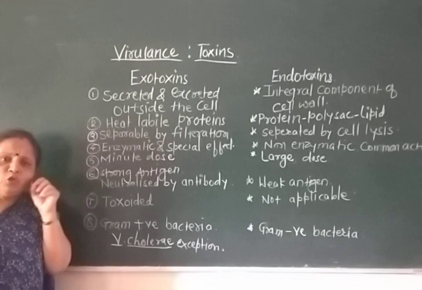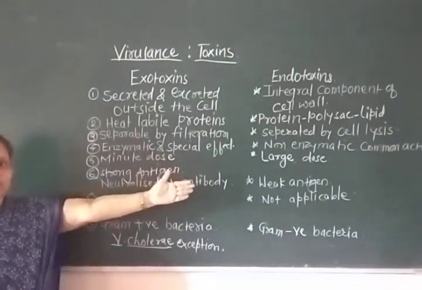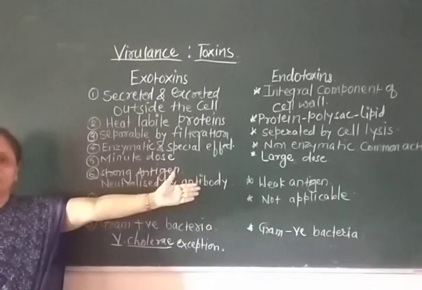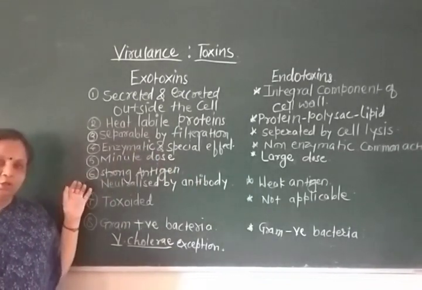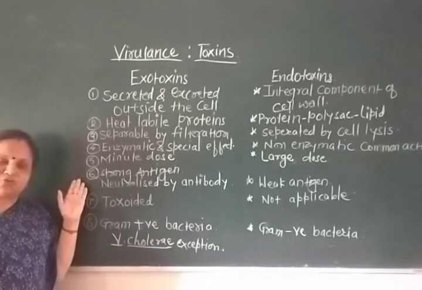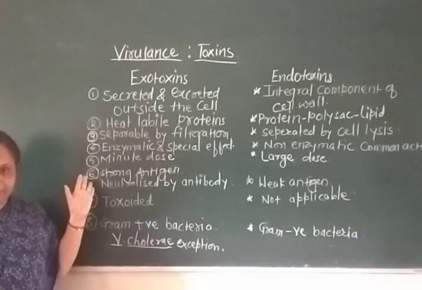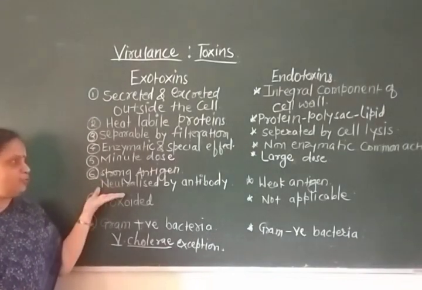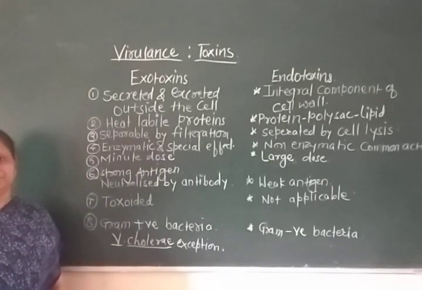Exotoxins are active only in a minute dose. On the contrary, large doses of endotoxins are required for their effect. Exotoxins are strongly antigenic, and as a particular antibody is produced against them, they can be neutralized by the specific antibody, which is called antitoxin.